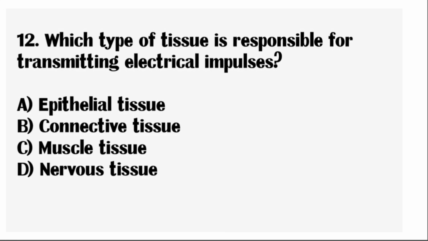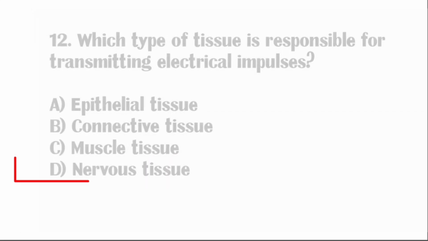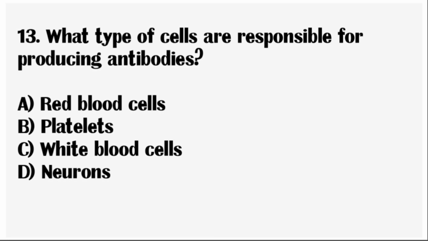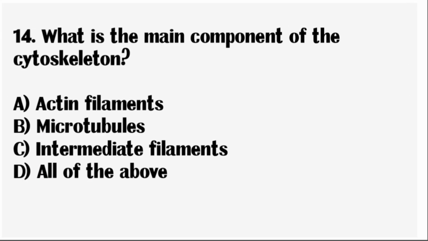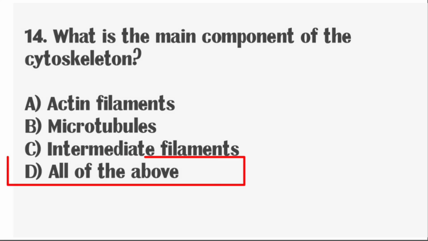Next question, which type of tissue is responsible for transmitting electrical impulses? Correct answer: nervous tissue. Next question, what type of cells are responsible for producing antibodies? Correct answer: white blood cells. Next question, what is the main component of the cytoskeleton? Correct answer: all of the above.